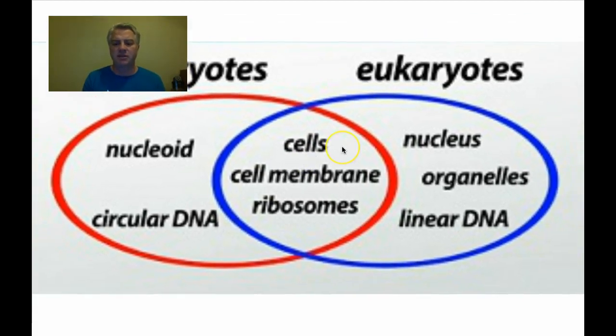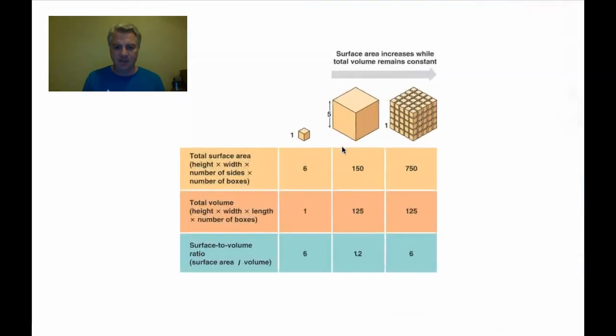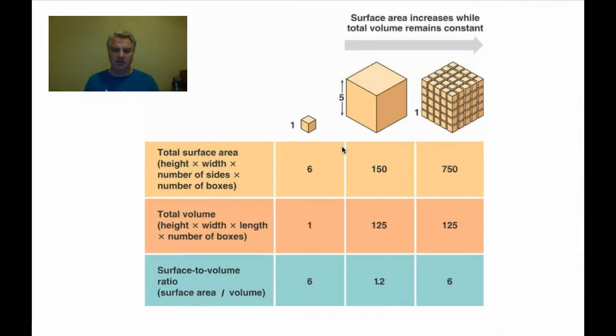Let's go ahead and jump into this eukaryotic cell. Before we get into that, I want to talk about overall cell size. In your book, there's a little section that talks about why cells are so small: it allows them to be more efficient at getting nutrients into the parts of the cell that need them and getting rid of waste. If you look at this picture, we have two cubes. Roughly, they have the same volume, 125. But this one has a much smaller surface area than this one, because this one is broken up into much smaller cubes.